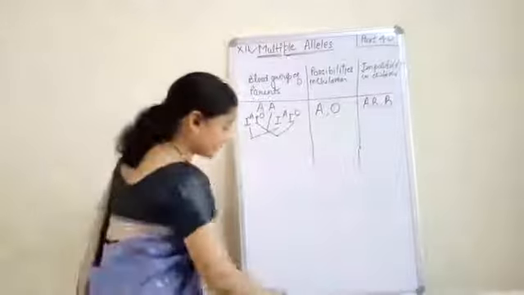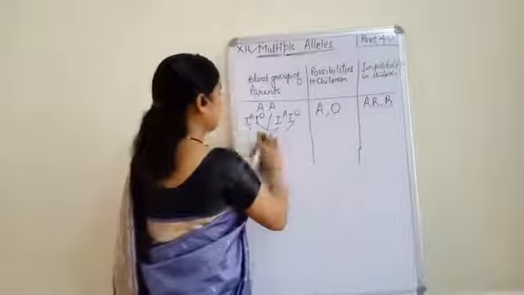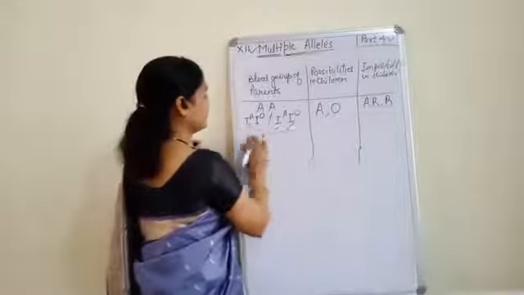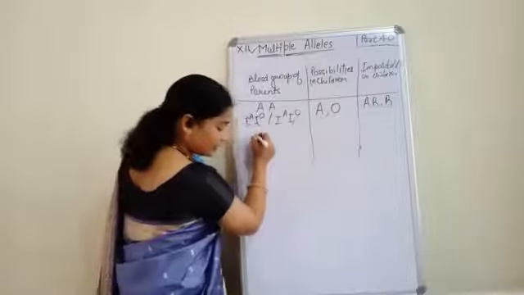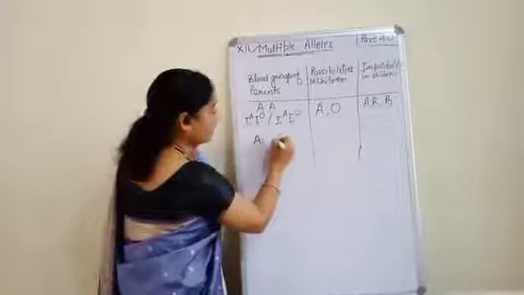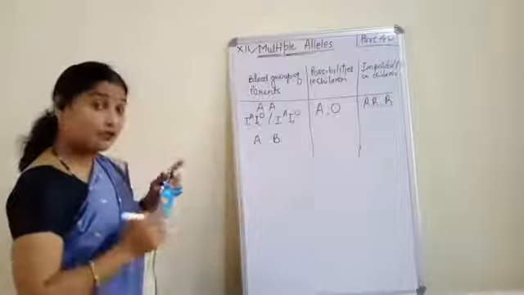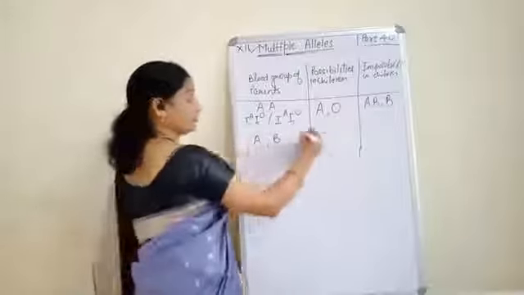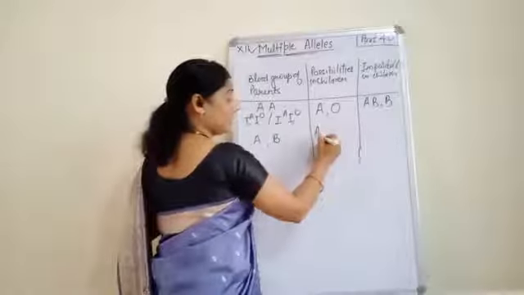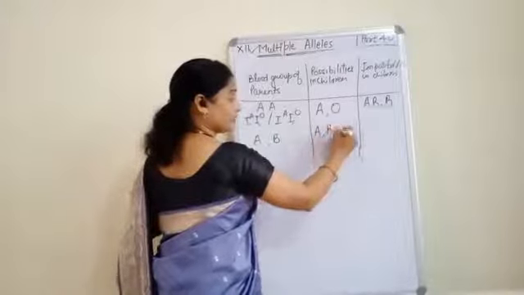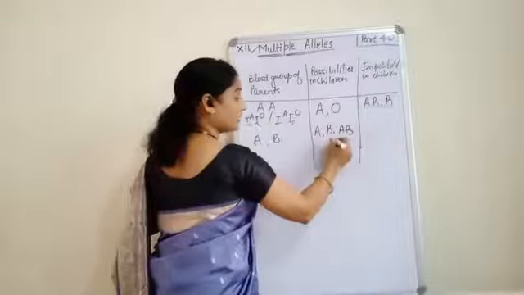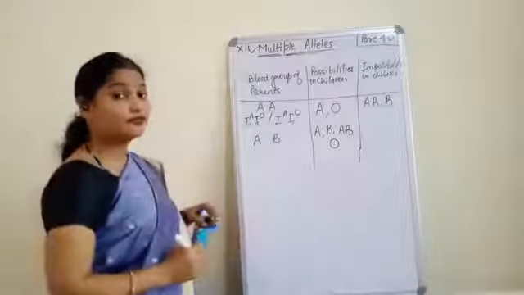Clear? Second, suppose the father is A and the mother is B, then the possibilities in children: children can be A, B, AB and O. All four.